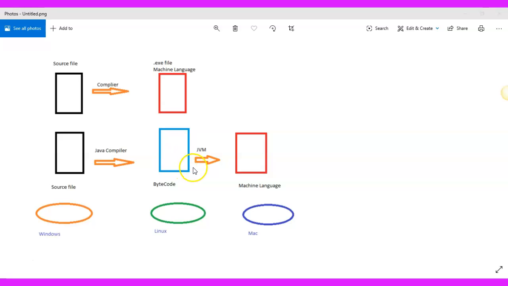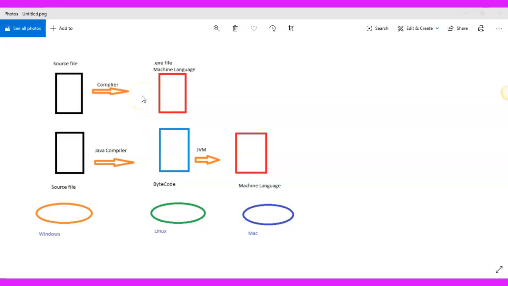This bytecode can only be understood by JVM and not by any other operating system, be it Windows, Linux, or Mac. They cannot understand this bytecode. Only JVM can understand, and that is how Java is different from other programming languages.